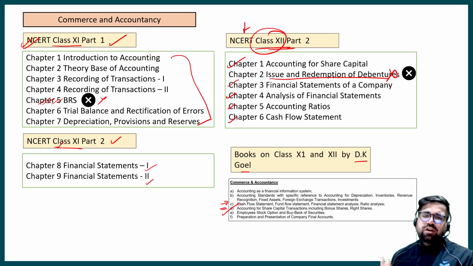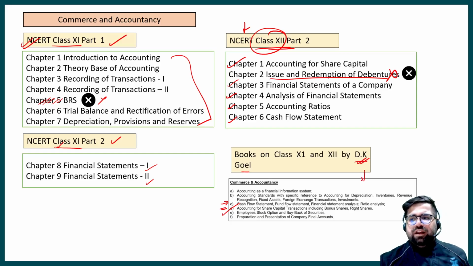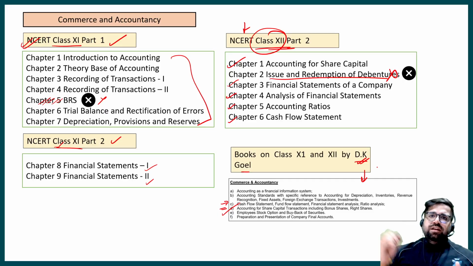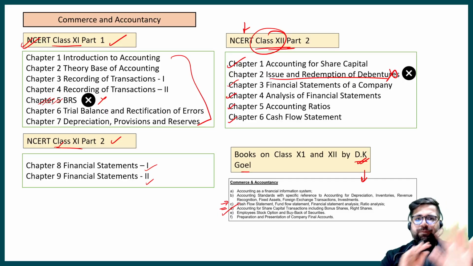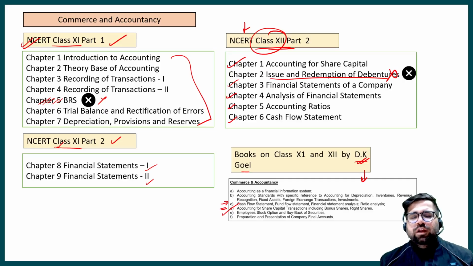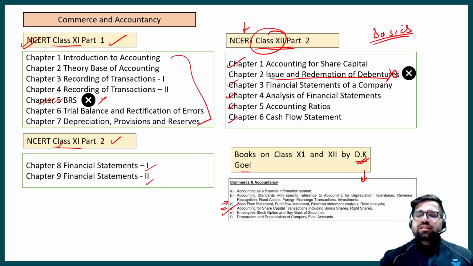But if D.K. Goyal is not available, then you can bank upon NCERTs. Okay, and in D.K. Goyal also you can refer to the syllabus and match what chapters you have to do. Okay, but according to NCERTs, I have told you what should be your course of action. Now this will basically help you to build your basics in accounts. Okay, all these NCERTs will help you to build your basics.